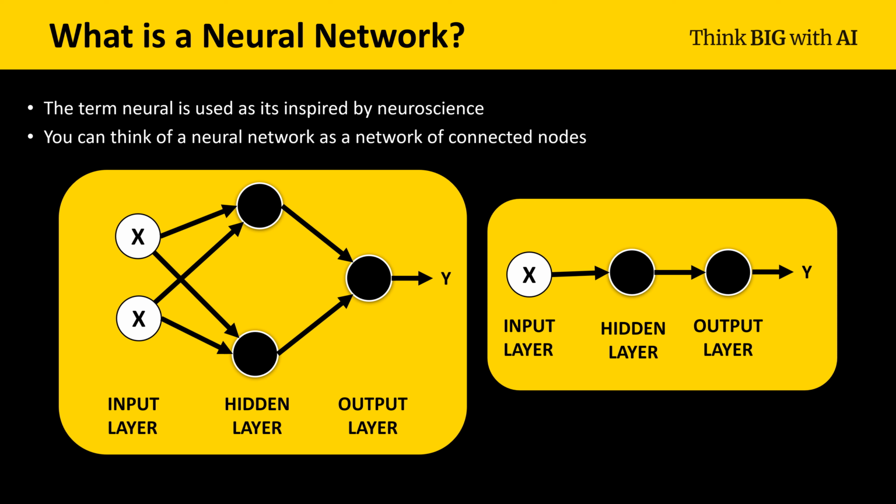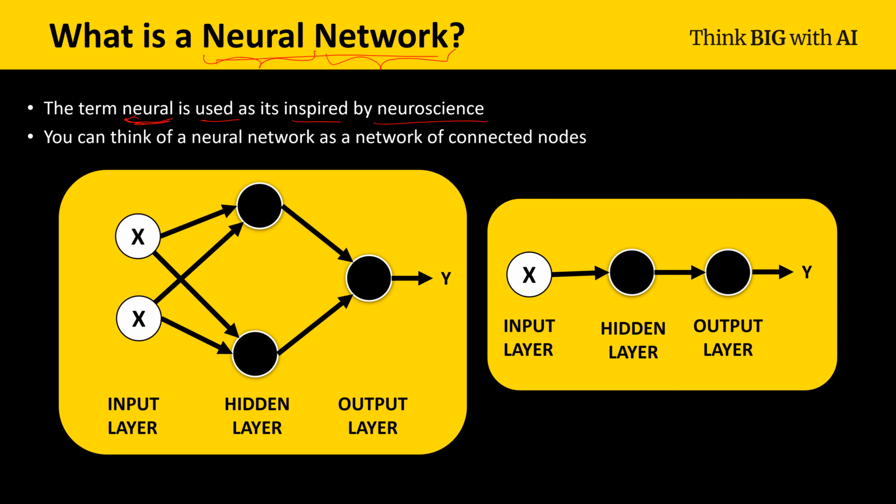In the previous slide, we saw that the learning is based on a connected set of nodes, a network of nodes. So let's see what is a neural network. The first term, neural, is used as it's inspired from neuroscience.